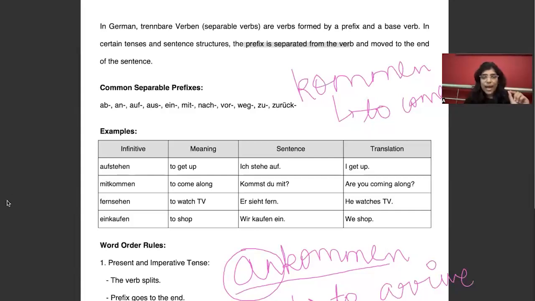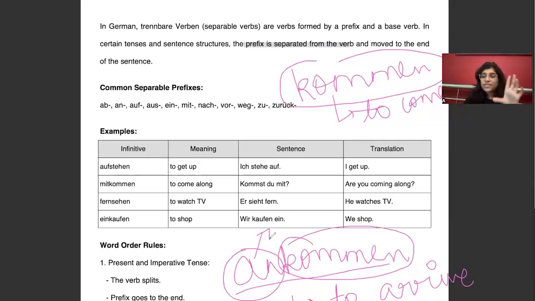Likewise, what happens in German is we have a base verb. Here, kommen is the base verb, and by the addition of a certain prefix to the base verb, a new verb is created, having a completely new meaning. These are some of the prefixes. Whenever these prefixes come before any base verb, those verbs are called Trennbar verbs, separable verbs. Why it is called separable, we will see with some examples.